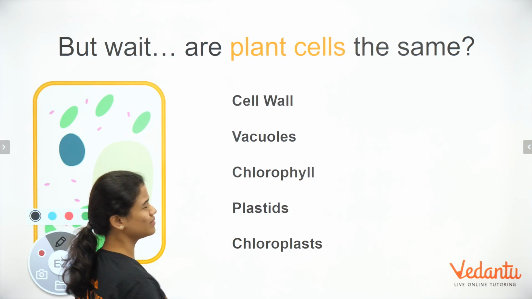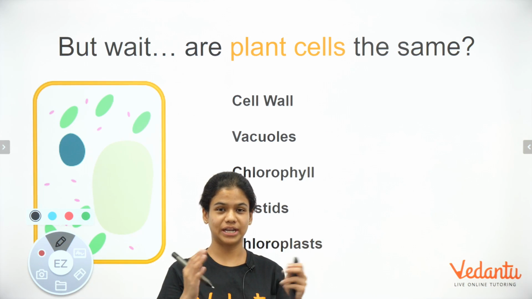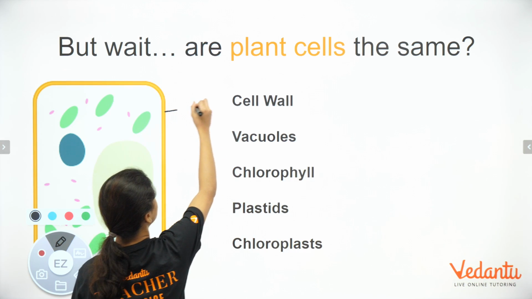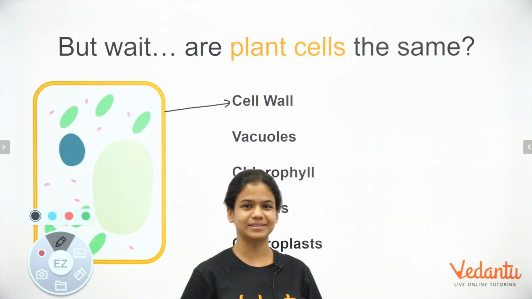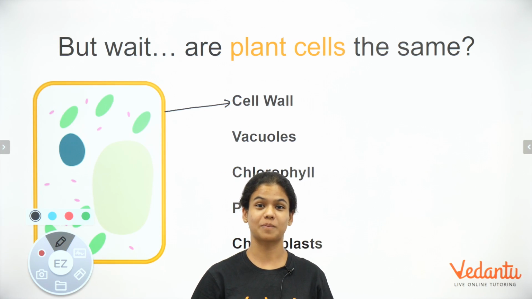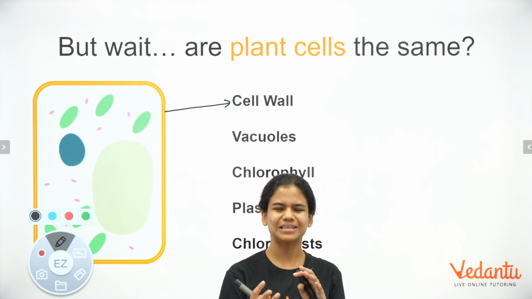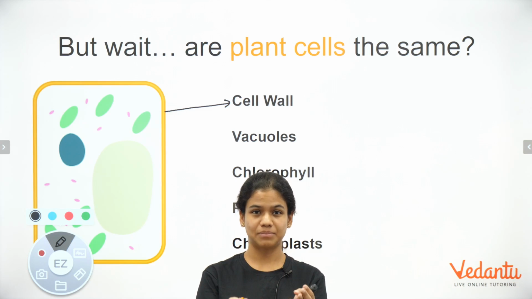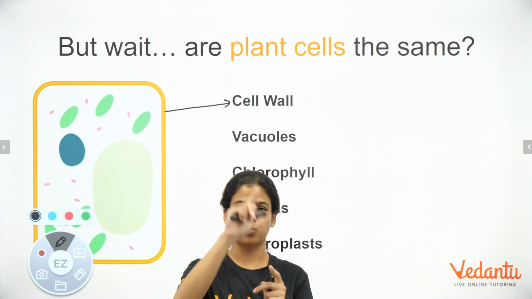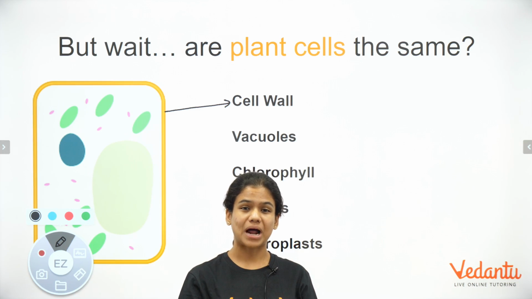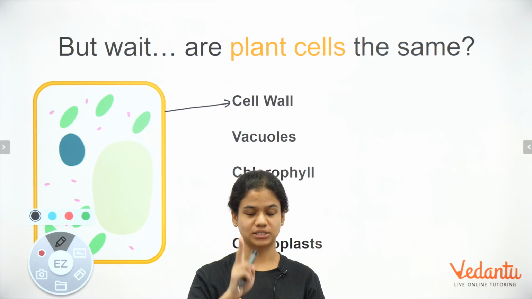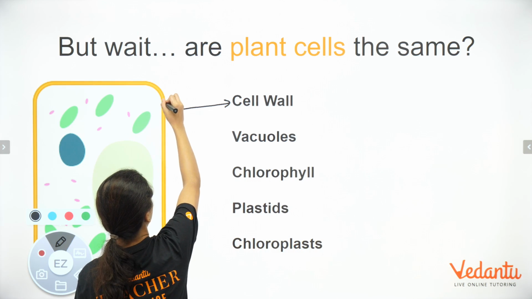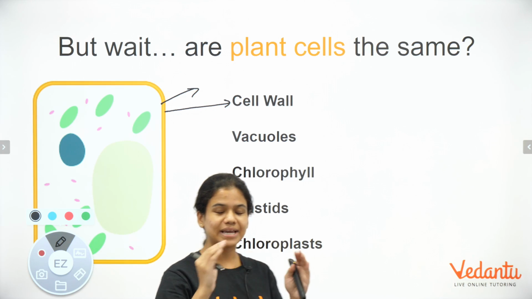All right. Now, plant cells have an extra layer of protection. That is called the cell wall. Now, you will be wondering what is the difference between a cell wall and a cell membrane or plasma membrane. There is a very tiny difference. Animal cells have only one protection around the cell, the plasma membrane. For plant cells, we have two protection layers. We have the cell membrane, which is inside, and outside we have a cell wall.